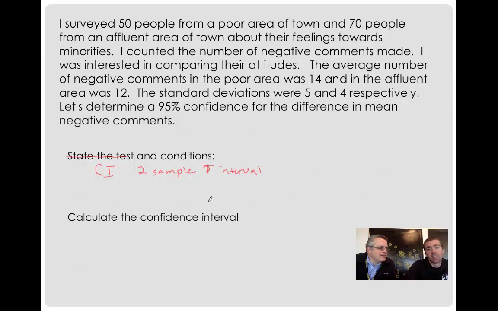All right. Conditions. First, random samples. Does it say? No. Since you did the survey, we're going to trust you and say it's representative. So we assume it's random or hope it's representative. Next, is it less than 10% of the population? I would assume so in both cases. Yes, almost always true with means. Third, was it nearly normal? Again, it doesn't say, so we're just going to have to assume that yes, it was.